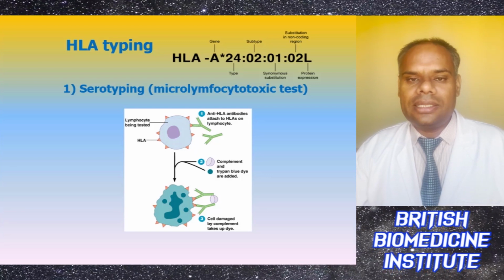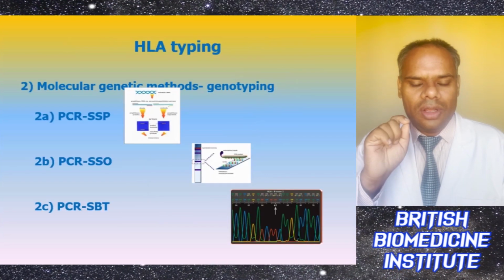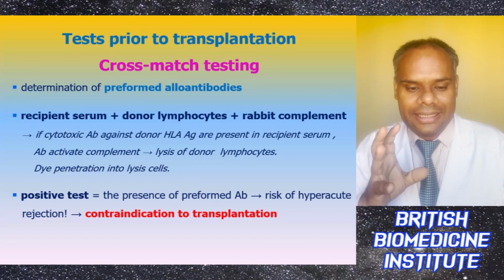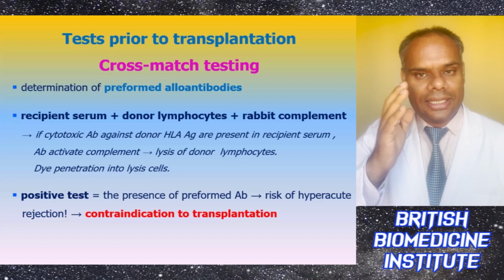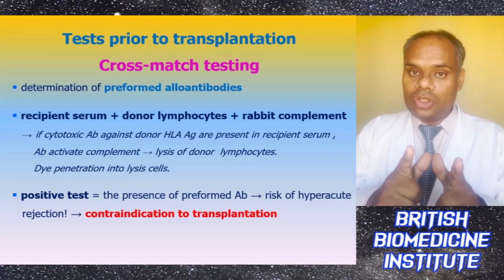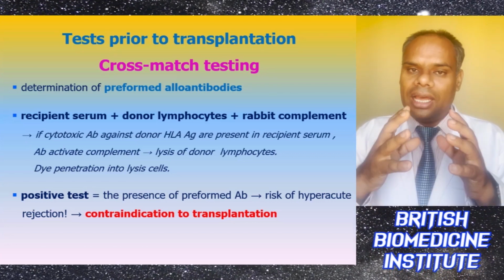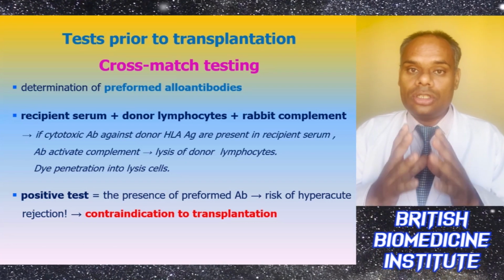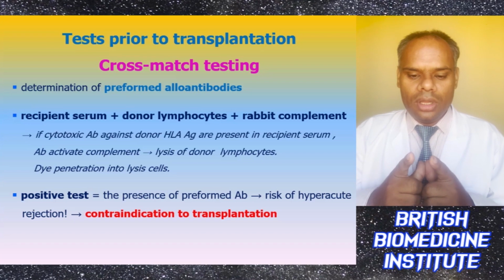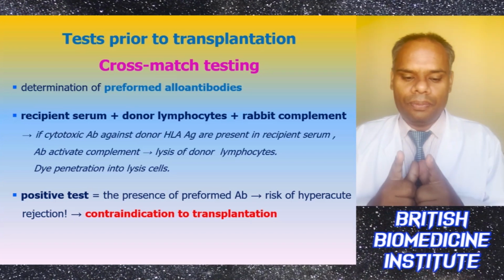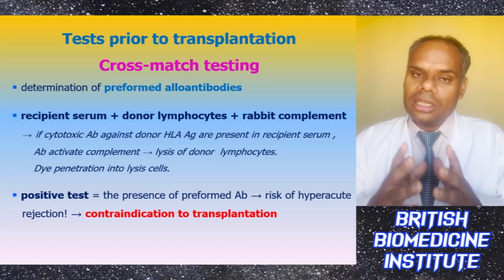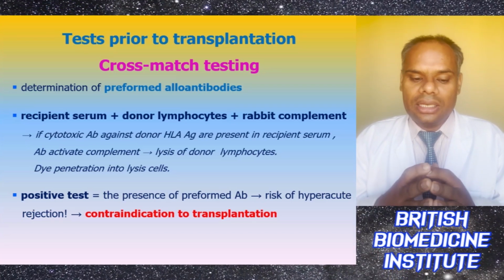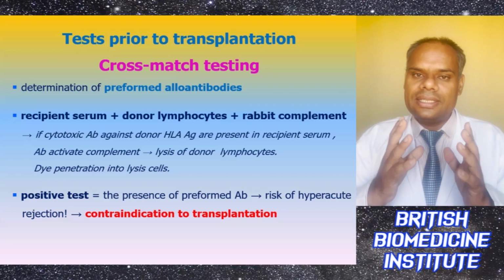And under cross match testing, we want to determine the preformed allo antibody reaction, and here the recipient serum plus donor lymphocyte plus rabbit complement are mixed together, and if there is a cytotoxic antibody against donor HLA antigen present in the recipient serum, then the antibody activates the complement, and there will be lysis of donor lymphocyte and dye penetration into the lysed cell.